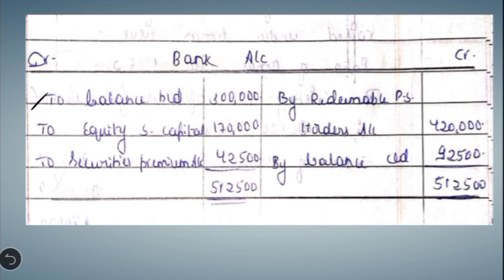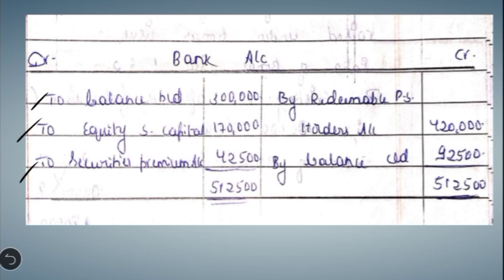Then you have to write other bank related transactions. One entry is with regard to the fresh issue. The entry was Bank account debit, to equity share capital account, to securities premium account. So you have to write the entry on the debit side: to equity share capital account 1,70,000, to securities premium account 42,500.